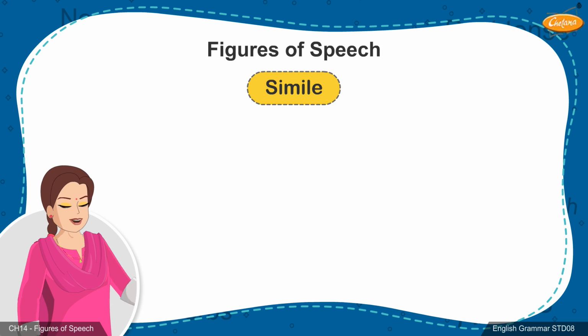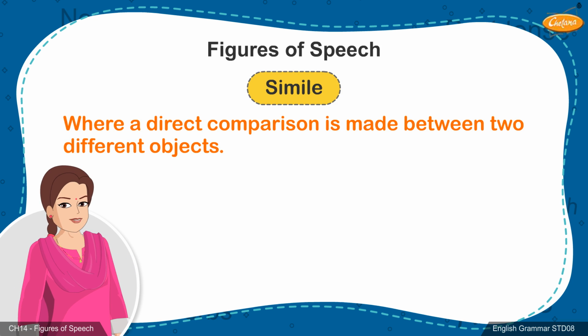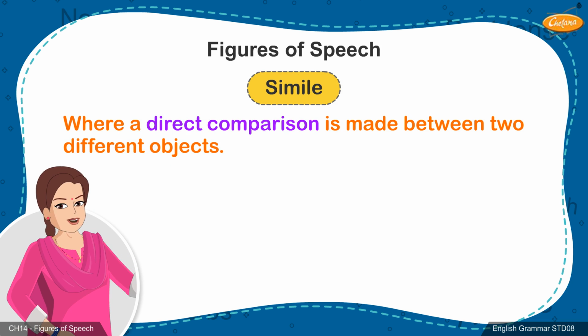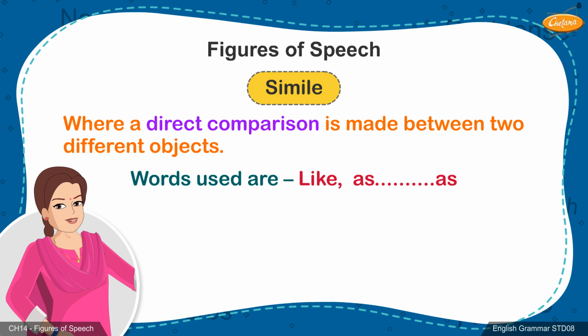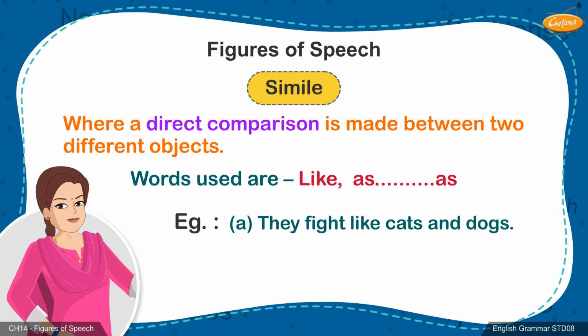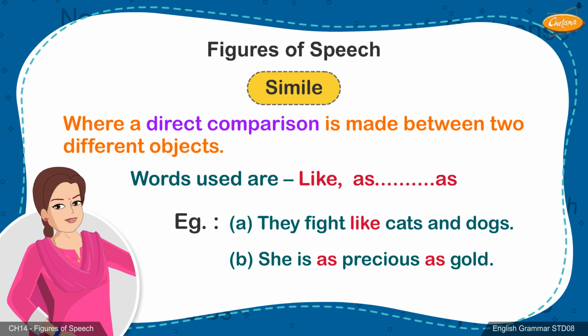1. Simile. It is a figure of speech in which a direct comparison is made between two different objects. Key words used in this figure of speech are as follows: like, as dash as. Example: A. They fight like cats and dogs. B. She is as precious as gold.